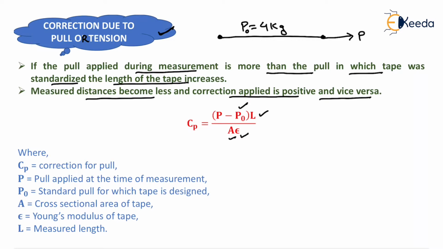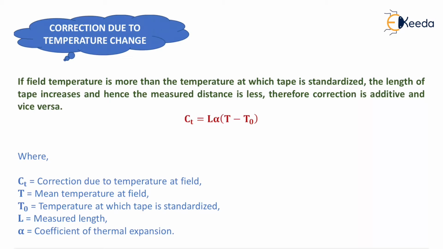So we can say that correction due to pull or tension will be equal to (P minus P naught) L upon AE, and the nature is positive when the pull applied is more than the standardized pull. Now the next one is correction due to temperature change. Now if the field temperature is more than the temperature at which tape is standardized.